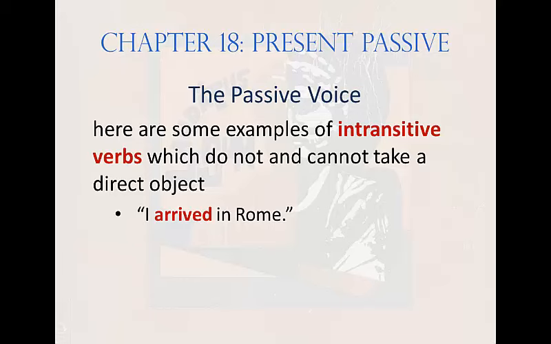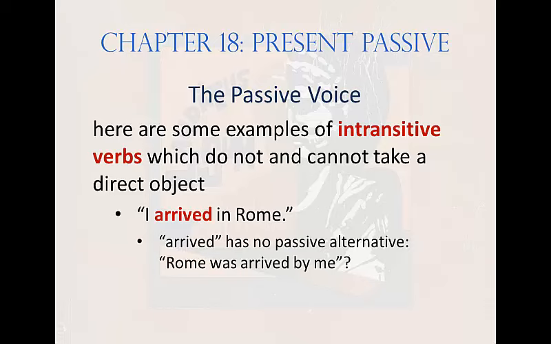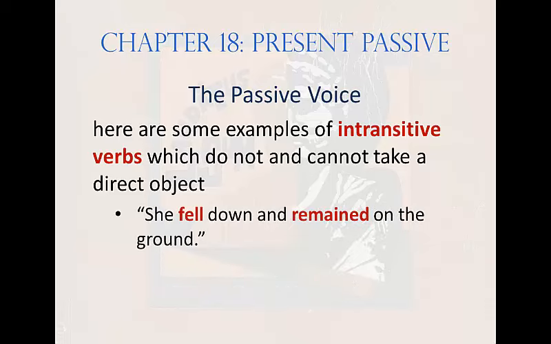Here are some examples of intransitive verbs in English. I arrived in Rome. Arrived has no direct object. You can't arrive something. Thus, arrive can't be converted into the passive. Rome was arrived by me? I don't think so. Here's another example. He sighed sadly and died. Was sighed, was died, is wrong. She fell down and remained on the ground. Was fallen, was remained? Nope, can't do it.